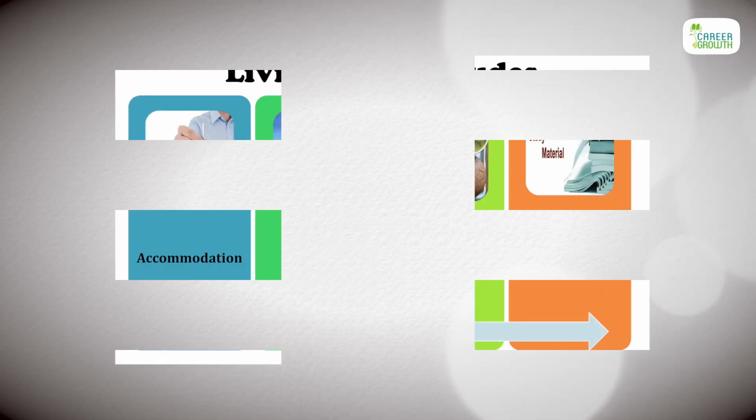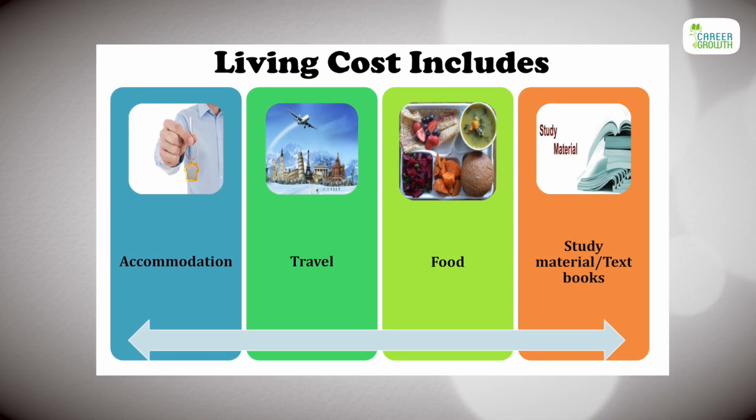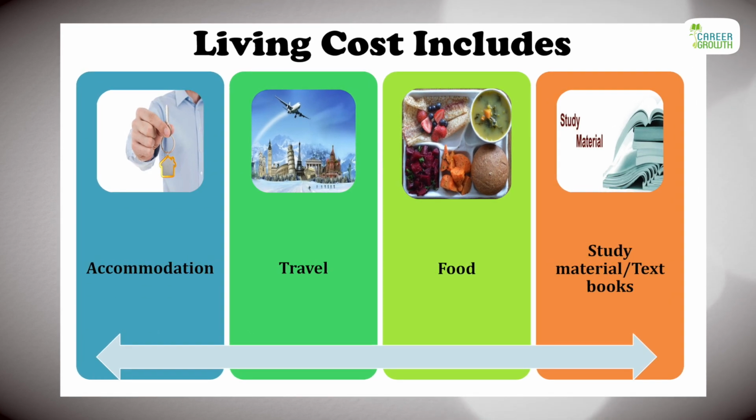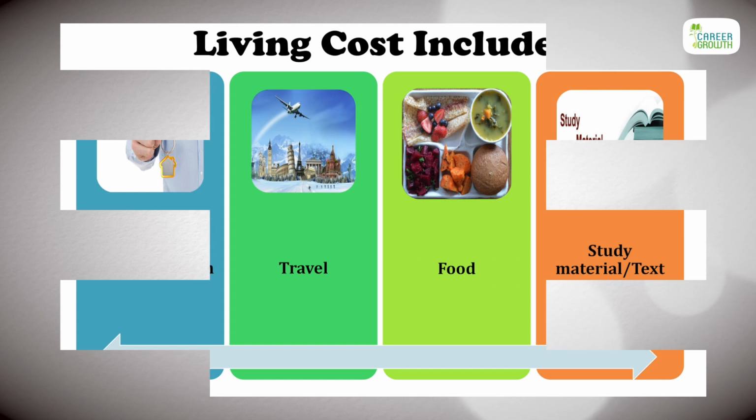The other important cost is going to be the living cost. Living cost solely depends on the lifestyle, the way you have chosen an apartment. Are you going to share your accommodation? Are you going to be on campus? Are you going to be in the hostel of the university? Are you going to stay with your friends and share an apartment? On an average, all these things also add to a big cost. When you're making a budget for studying abroad, you have to keep all these factors in mind. Living cost, again, would vary from country to country. But on an average, it could range from 5 to 7 lakhs per year per student for any course that you're planning to study. It could be undergraduate or it could be postgraduate.